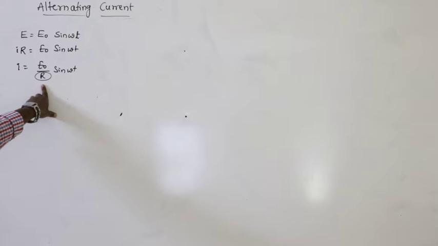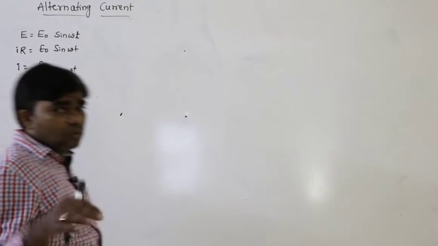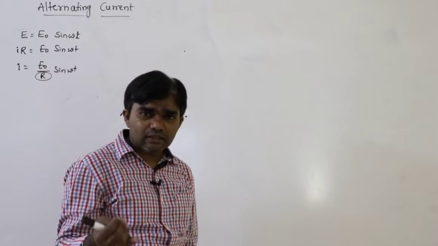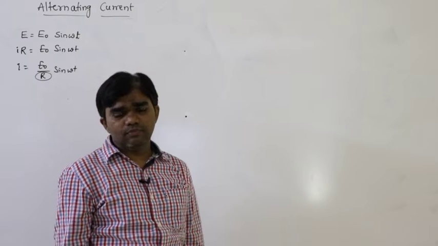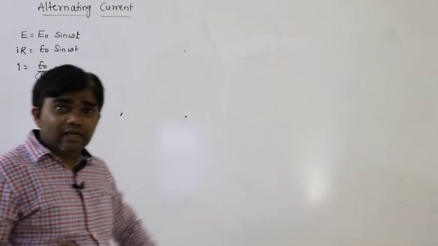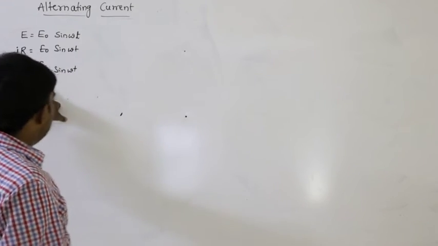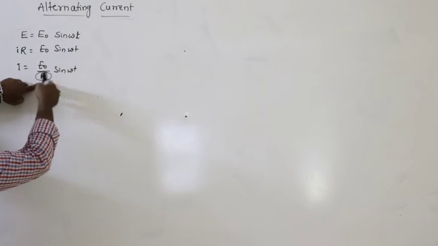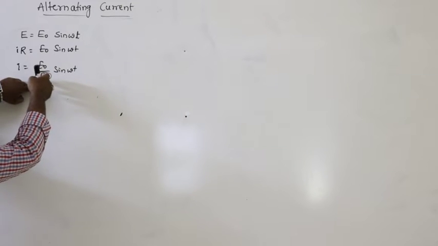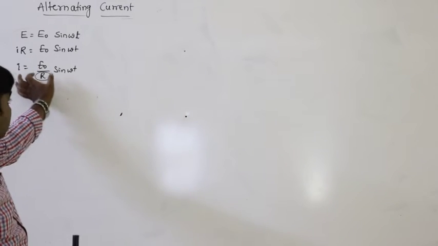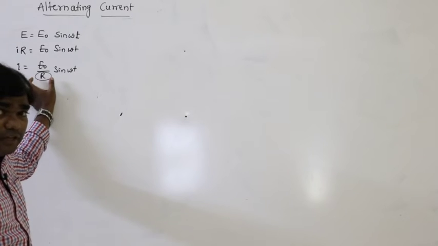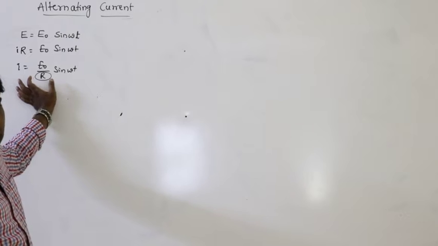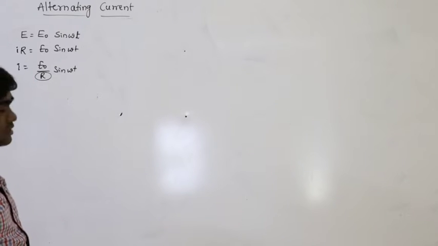Other elements may also be connected. What are the other circuit elements? Other circuit elements are inductor and capacitor. If there is only resistance, that is the opposition to the flow of current. If an inductor or capacitor is also connected, the denominator may not be R; it must be a different value. That is called impedance. Later we can discuss that.